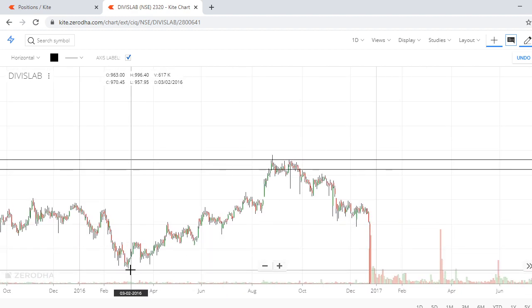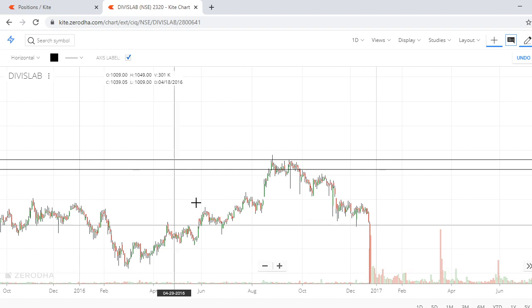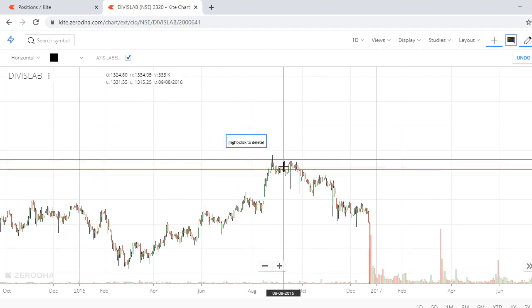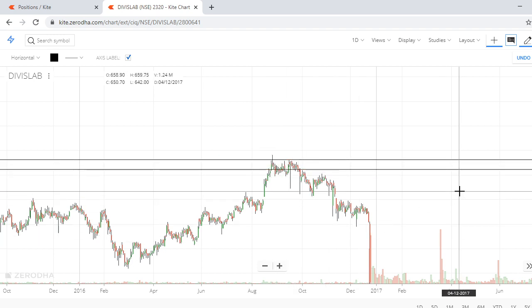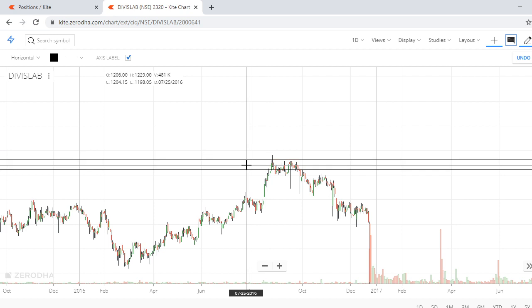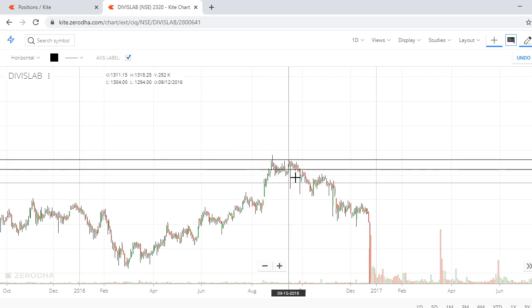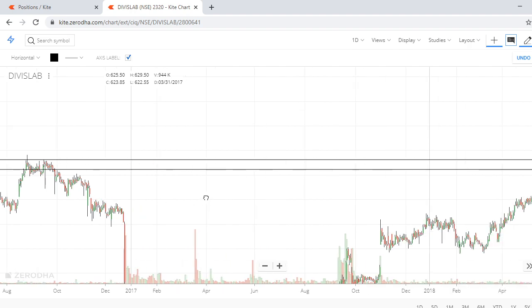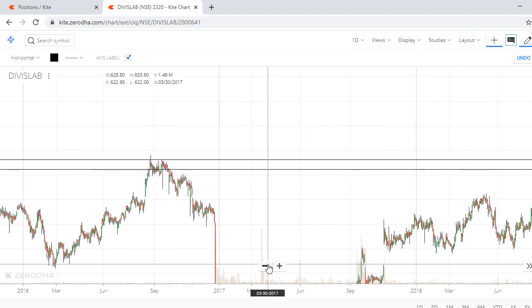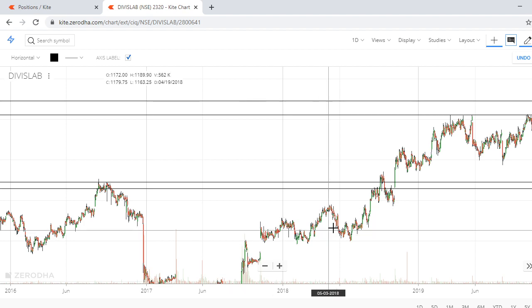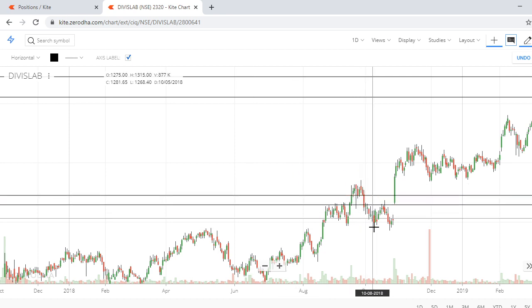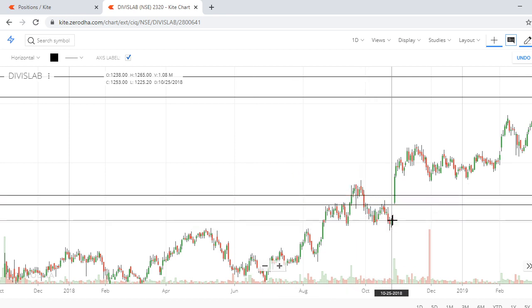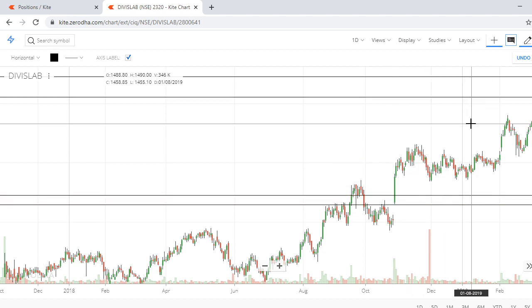Last time when the stock rallied from 900 to 1300, almost a 40% rally, this is the zone where they booked profit and then it started coming down. Now whatever zones of support and resistance you are picking up, those will act as lifetime levels. Okay, now let's see how it is working at present. Again here it came, started profit booking.